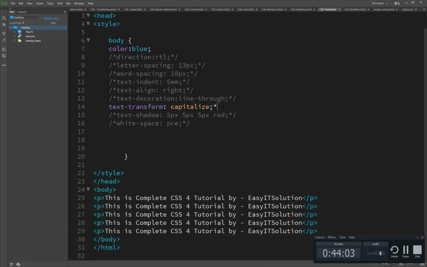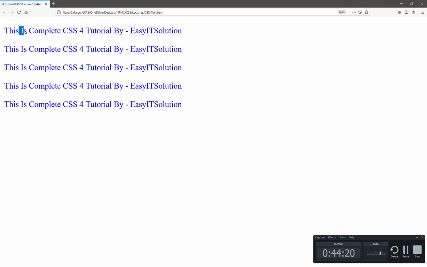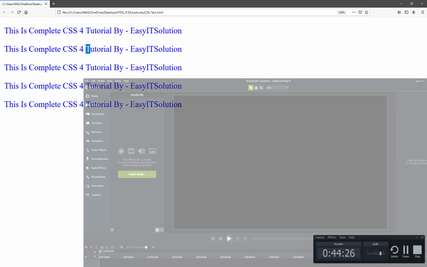Capitalize means that the first letter of every word should be capitalized. Now you will see here that the I is not capitalized, and the B in the by B's are not capitalized. So when I refresh, it automatically capitalizes the first letter of every word. So this is how this property works with capitalize.